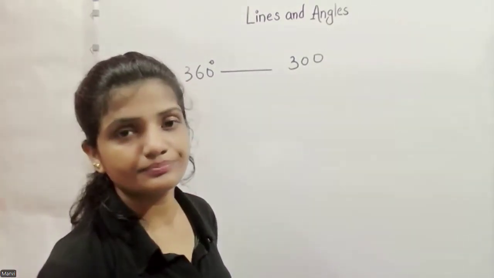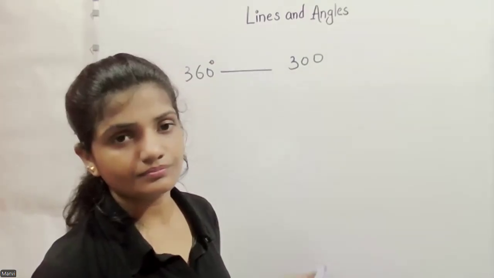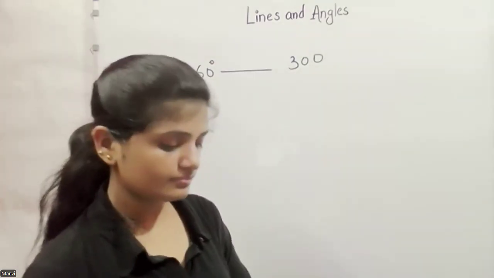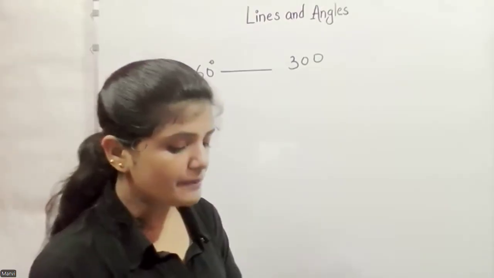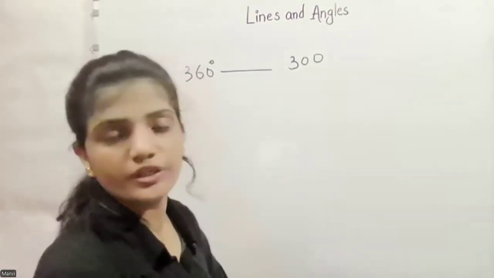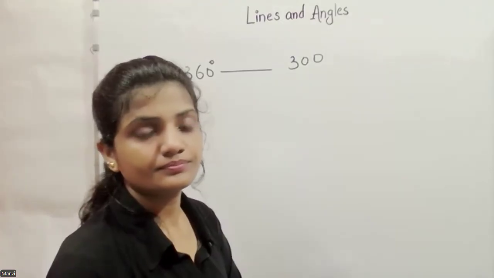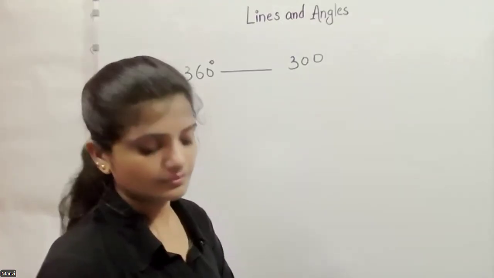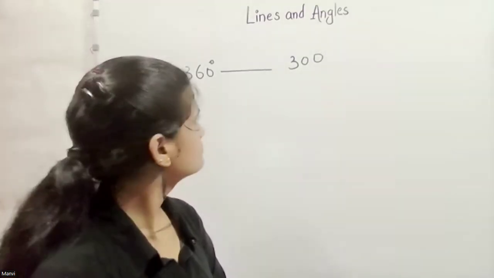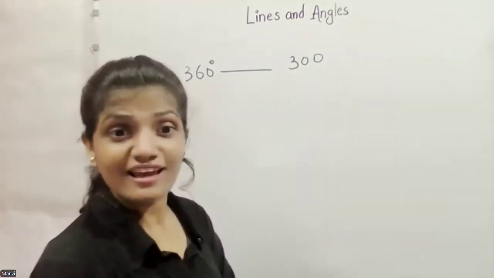Please calculate. How many children represent the 72-degree sector? Okay. So is it 300 by 360 times 72? Yeah, very good.